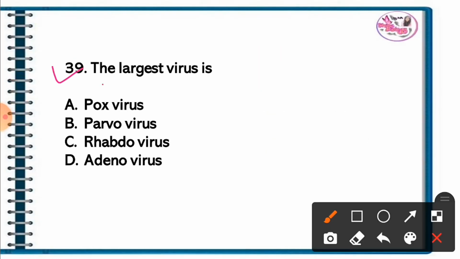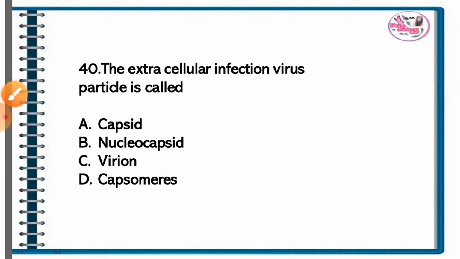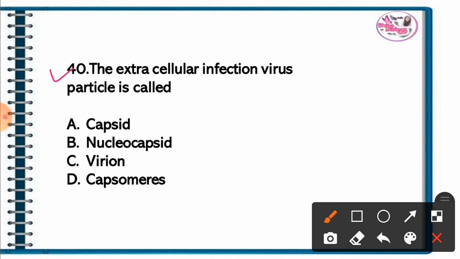Question 39. The largest virus is. The correct answer is option A. Pox virus is the largest virus. Question 40. The extracellular infectious virus particle is called. The correct answer is option C, virion. It is the extracellular infectious virus particle.